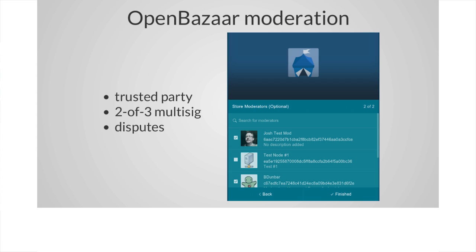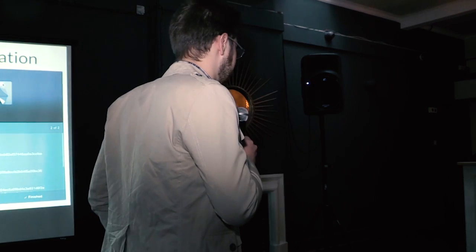This multi-sig wallet is a special Bitcoin address, which is built from a set of keys, in this case 3 keys. Each party is in possession of one of those keys: the buyer has one key, the merchant has another key, and the moderator has the last one. 2 of 3 means that 2 signatures are enough to move funds from this address.